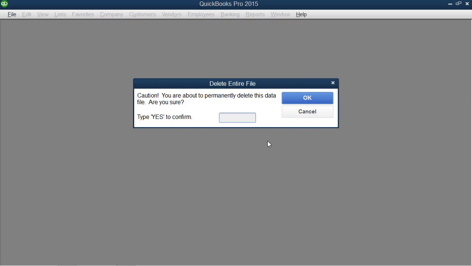Next, QuickBooks cautions you to be absolutely sure that you want to do this by making you type the word Yes into the text box within the Delete Entire File window, since you will likely be deleting the most current copy of your company file. You can type the word Yes into the box and then click the OK button to begin overwriting the corrupted company file with the data from your selected backup file.